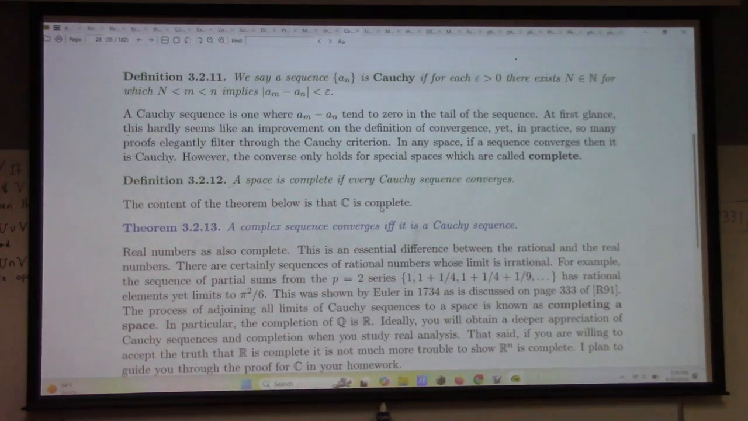So yes, the complex numbers are complete. I did start class 2 minutes late, so I'm going to end it 2 minutes late.